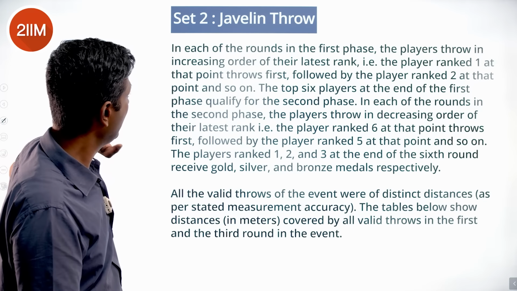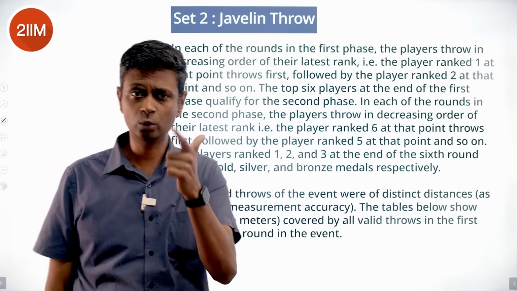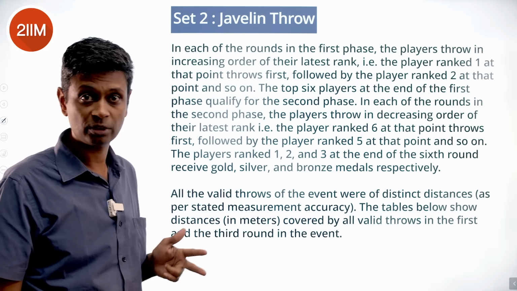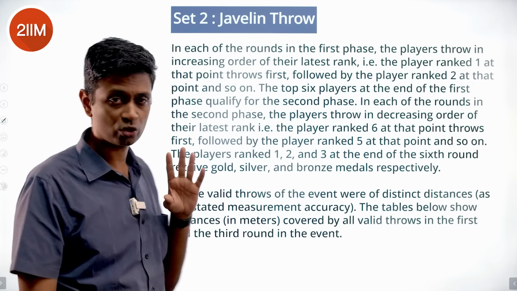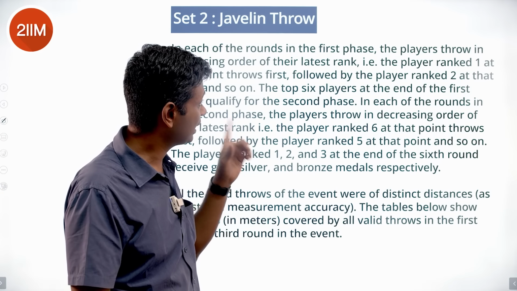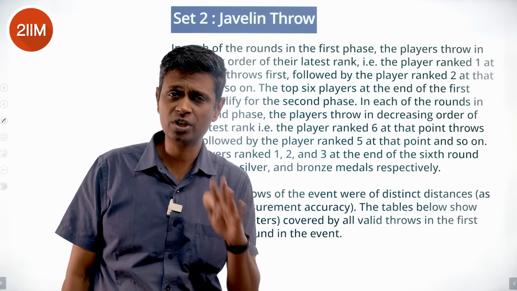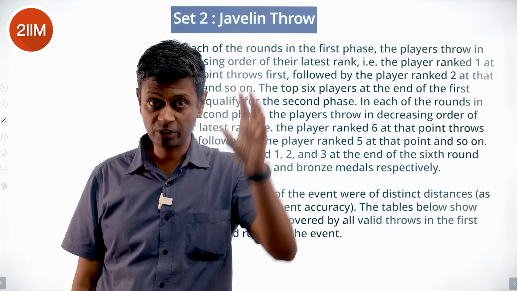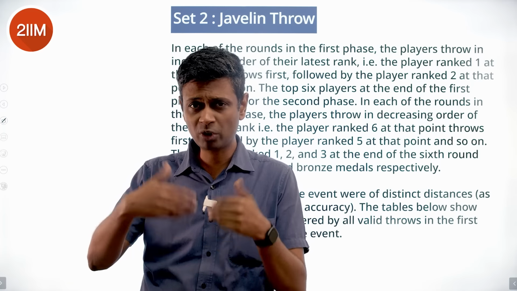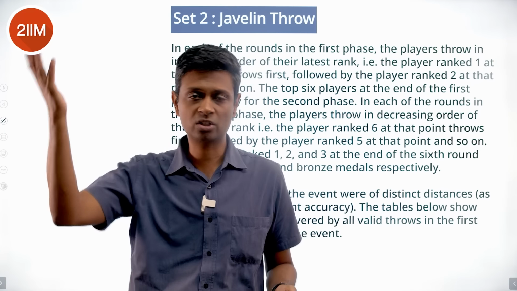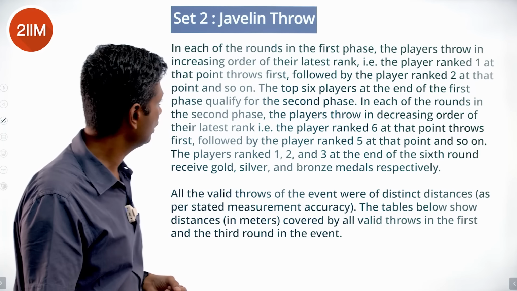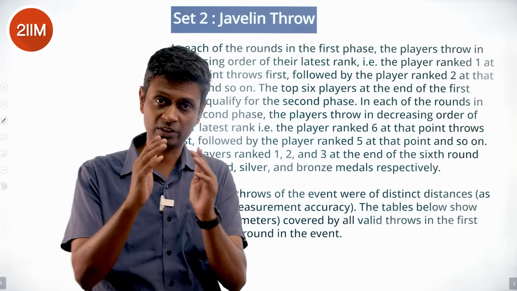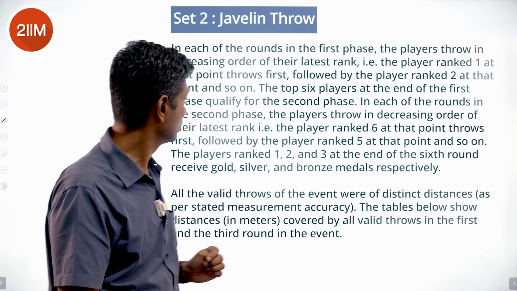Lovely. In each of the rounds in the first phase, that is round 1, 2, 3, the players throw in increasing order of their latest rank. The player ranked 1 at that point throws first, followed by the player ranked 2 at that point, and so on. So the first round, P1, P2, P3, P4, P5, P6, P7, P8, P9, P10, they would have all thrown. Then the table would have been drawn. The best one gets the first stab at it. And the top 6 players at the end of first phase qualify for the second phase. Lovely. So 4 are kicked out.